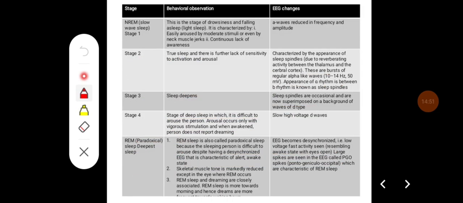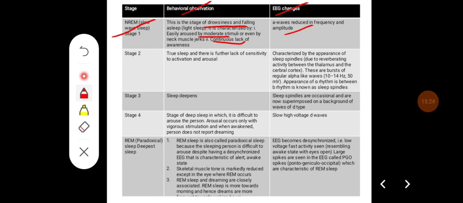So these are some of the changes which we see in NREM sleep, the behavioral as well as EEG changes. Stage 1 NREM sleep is a stage of drowsiness and falling asleep. It is characterized by being easily aroused by moderate stimuli or even a neck muscle jerk, and a continuous lack of awareness. EEG changes: alpha waves are reduced in frequency and amplitude.